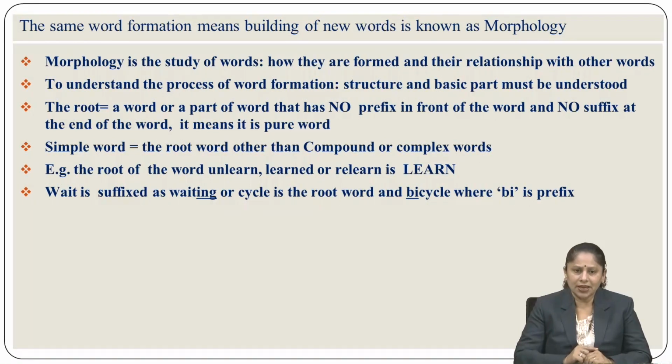Look, I had given the example over here which we had already discussed right now. So we can go for the next example. Wait is suffixed as waiting, or cycle is the root word, and bicycle, where bi is the prefix, cycle is the root word. Bicycle or tricycle, these are the different kinds of words which are made through the main root word, that is cycle.